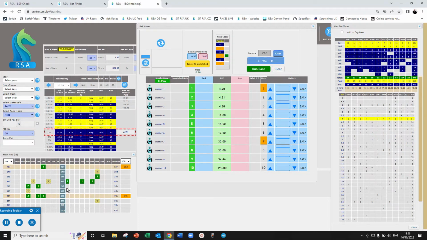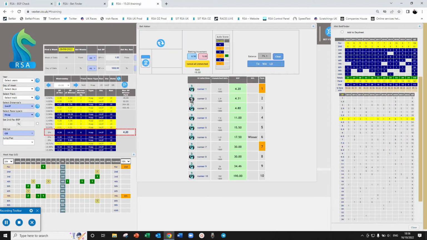And I know there's a 4th here, and there's this 8th and a 6th there. So what could you do? You could watch it. No need to play every race, so let's see what would have happened. Let's run the race. It's on 6 there as well, 14. Ooh, tempting. But we'll run the race because, you know, you do have 2 favourites and that. So run race. 6 did win it. Nicely done. But anyway, we didn't play it, but we have played 4 and won 4, and we're $79 up.